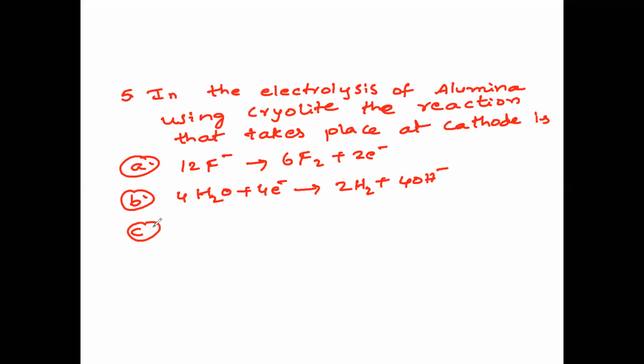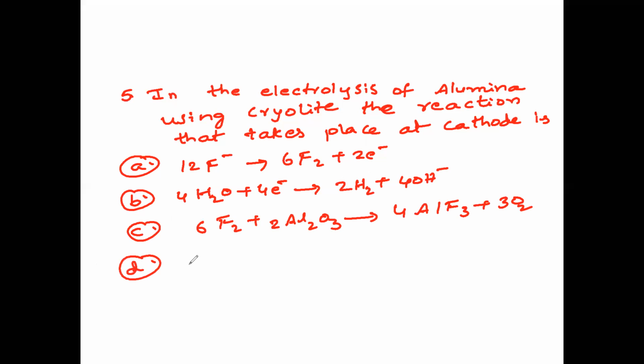Option C, 6 moles of fluorine combines with 2 moles of aluminum oxide to give 4 moles of aluminum fluoride plus 3 moles of oxygen gas. And option D, 4 moles of aluminum 3 plus ions plus 12 electrons gives rise to 4 moles of aluminium.